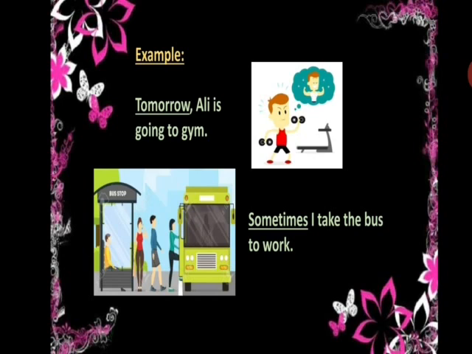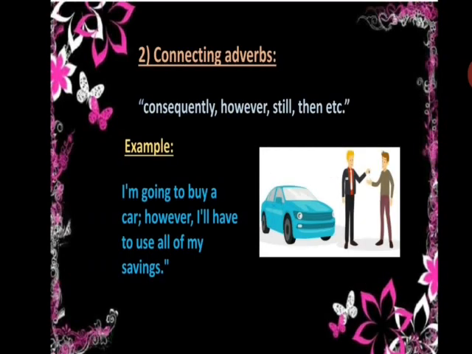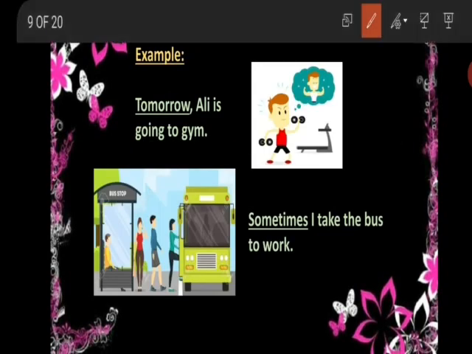Now let's have a look at some examples. Tomorrow Ali is going to gym. So here the word tomorrow is describing the time. Sometimes I take the bus to work. So here the word sometimes is describing the time. So the words tomorrow and sometimes are the adverbs of time, and they are placed at the start of the sentence.